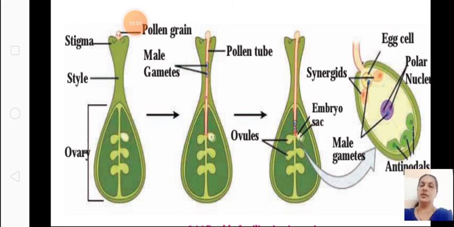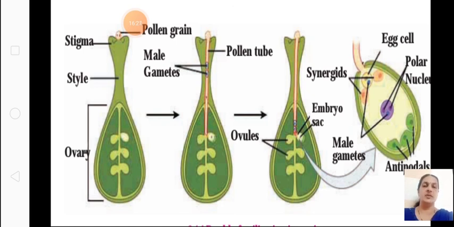And we saw how fertilization takes place. The pollen tube is formed and two male gametes enter, come to the ovary and then to the ovules, and are released into the embryo sac, and one fuses with the egg cell and the other gamete fuses with the two polar nuclei.